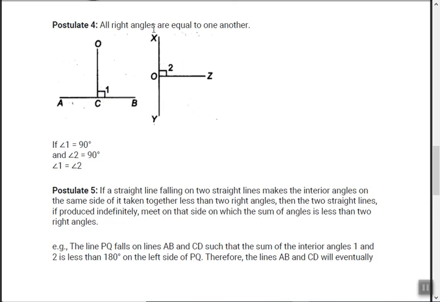Many of you might be thinking, what is all this stupidity, what is this basic? Even a 5th standard student knows now that all right angles are equal. But remember, Euclid lived in which century? He lived in 300 BCE. BCE means before Christ, almost 2300 years ago. At that time, there was no geometry, no computer, nothing.